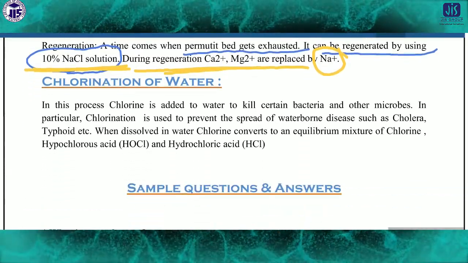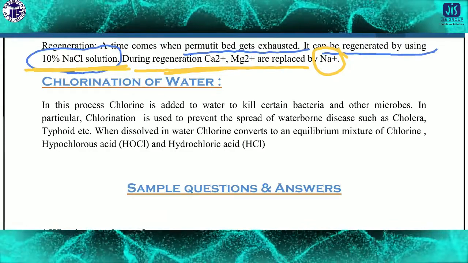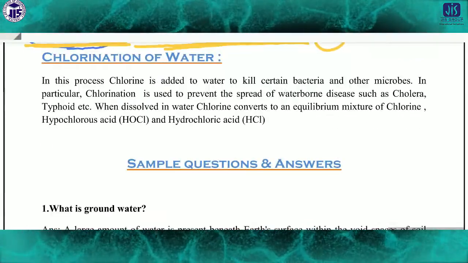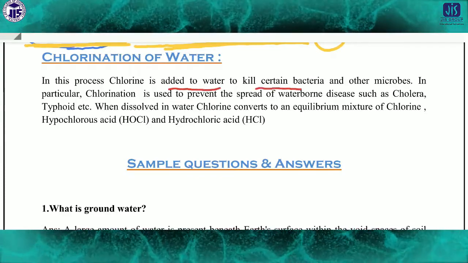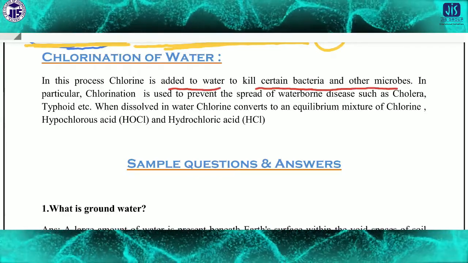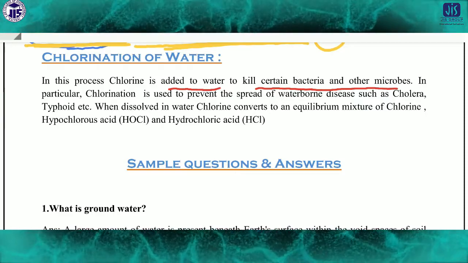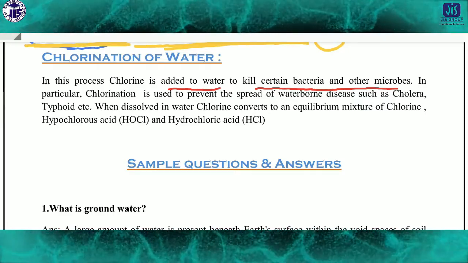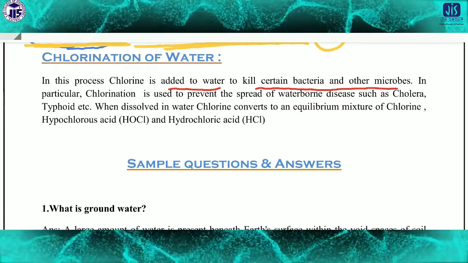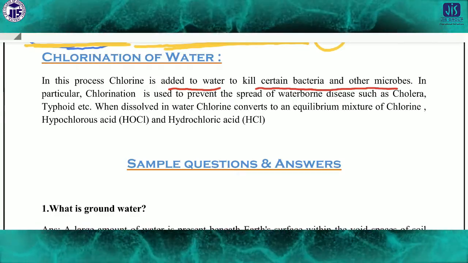Now, chlorination of the water. Chlorination means in this process chlorine is added to the water to kill certain bacteria and other microbes. This is for another reason: chlorine is used in water to kill certain types of bacteria and microbes.